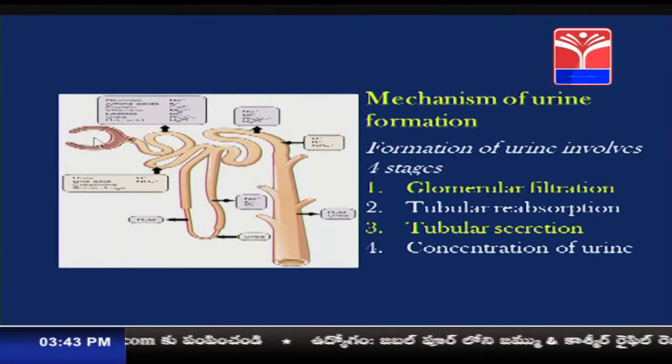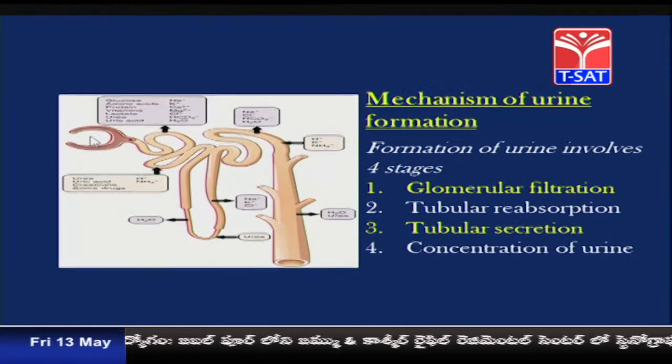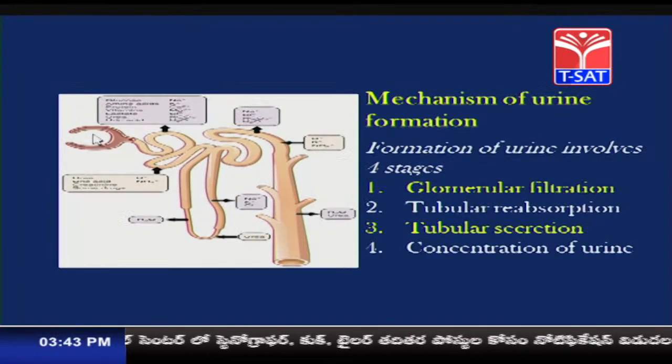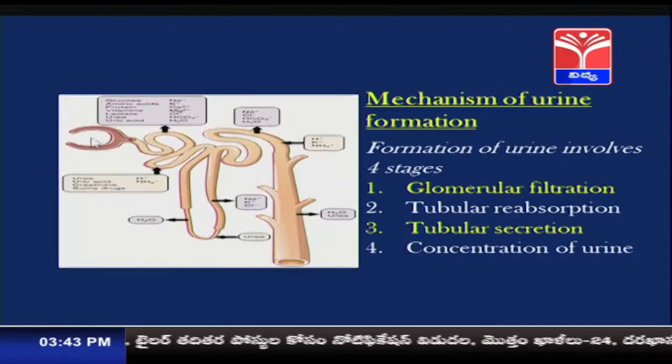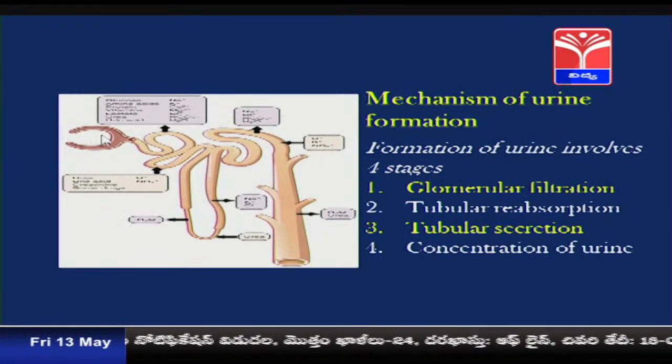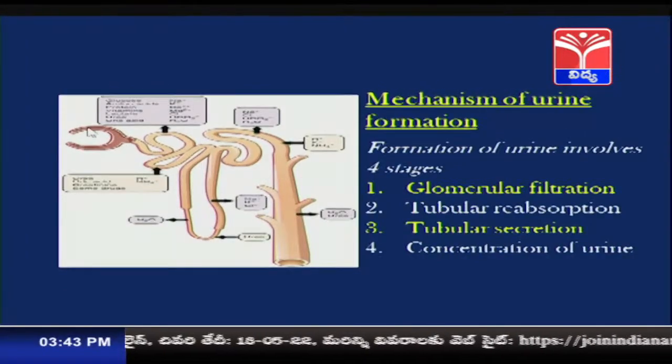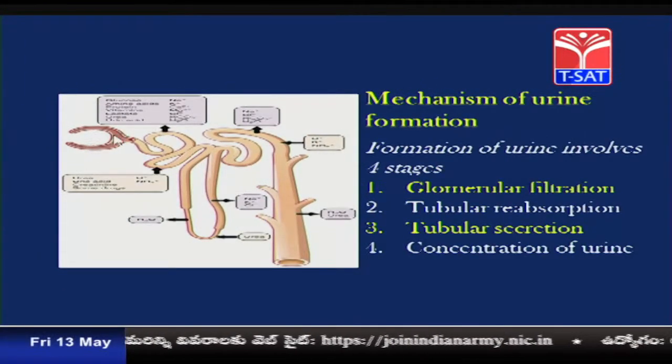This is the C shaped structure, a double walled structure called the Bowman's capsule. Now, this is the space in which a tuft of blood capillaries is present, and that tuft of blood capillaries present in this space is called the glomerulus. Both the glomerulus and this C shaped Bowman's capsule together are called the Malpighian body.